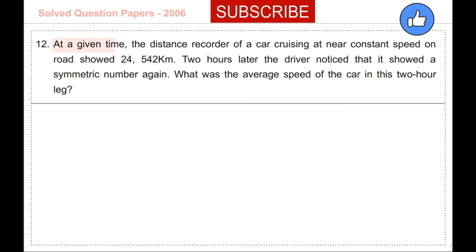At a given time, the distance recorder of a car cruising at near constant speed on a road showed 24,542 kilometers. 2 hours later, the driver noticed that it showed a symmetric number again. What was the average speed of the car in this 2-hour leg?